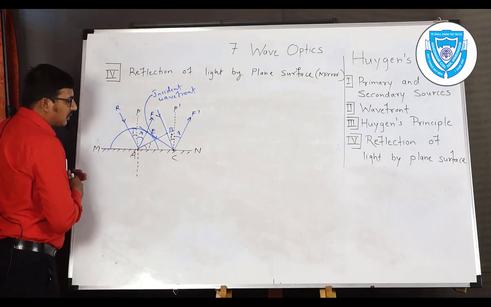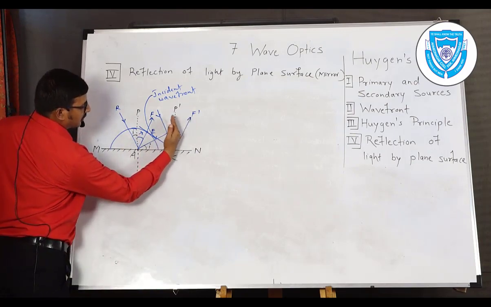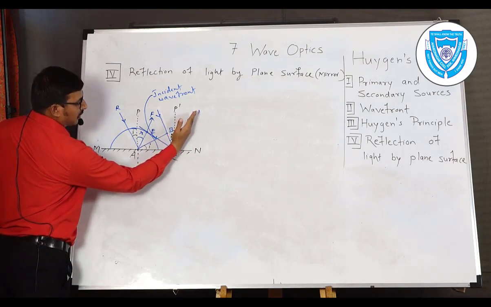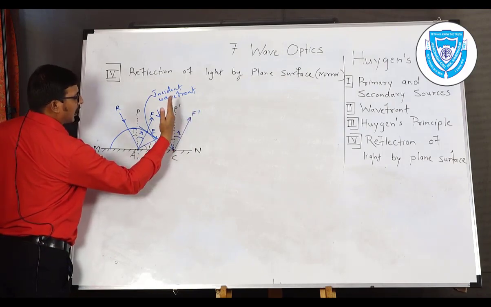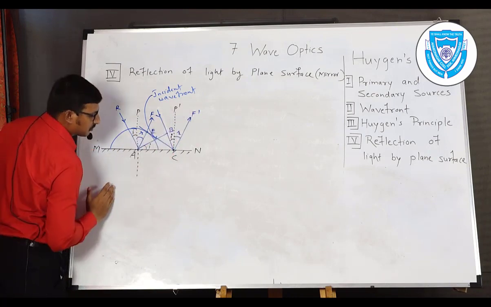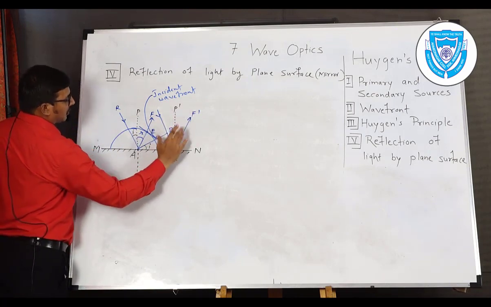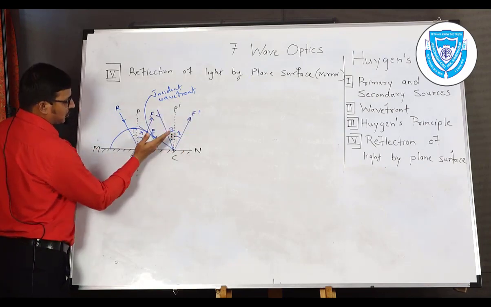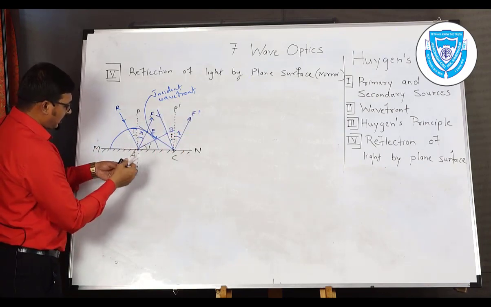Similarly, we consider the angle between the reflected direction of light and the normal. This is called the angle of reflection, and this is again the incident direction, and this is the reflected direction. So see, we have this particular direction.